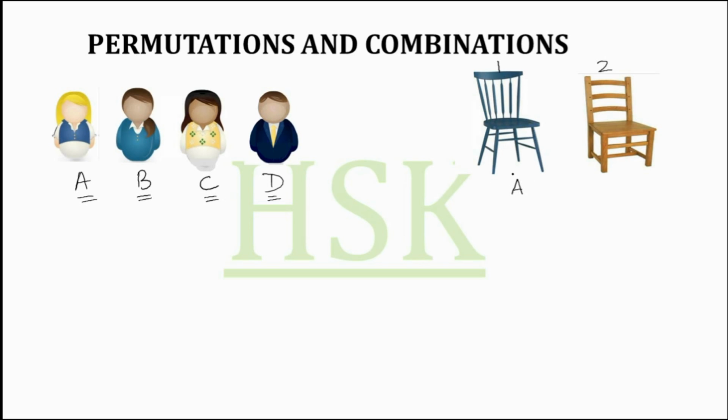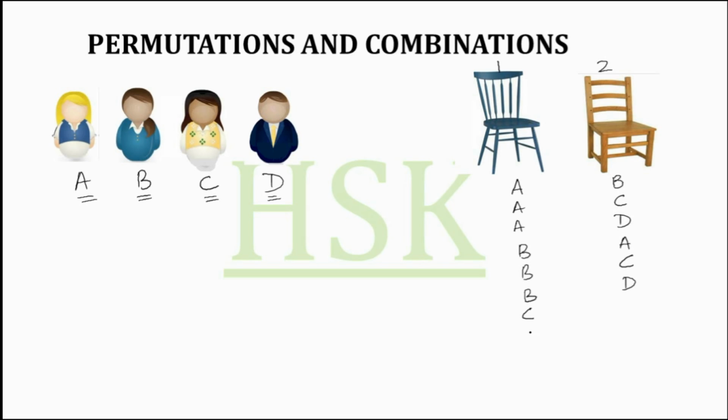The person A sits here, then B can sit here, C can sit here and D can sit here. So these are the first three combinations. If B sits on the first chair, then A, C, or D can be seated on the second chair.